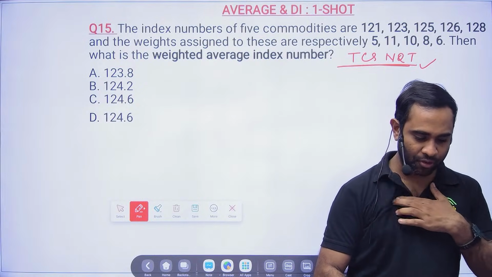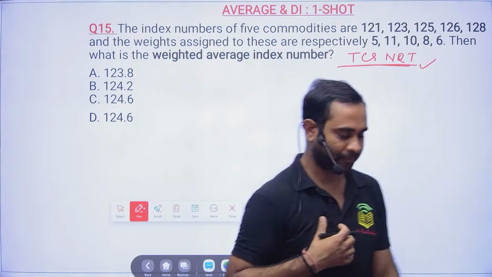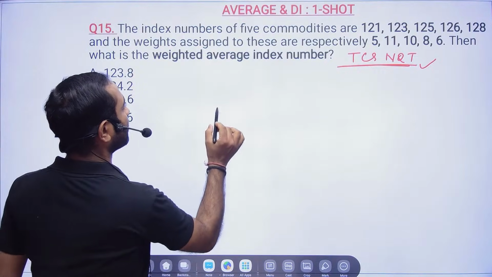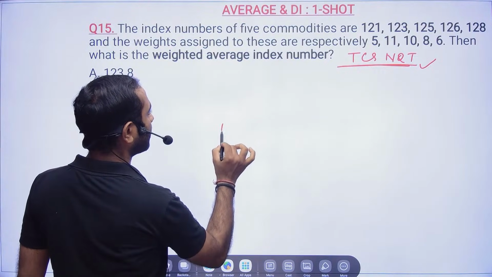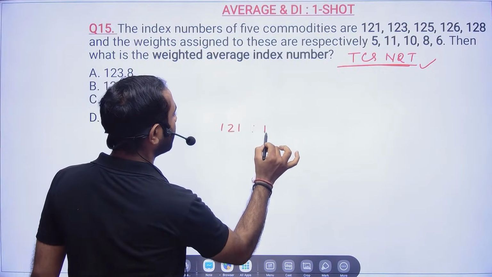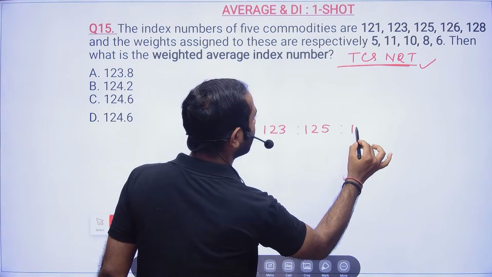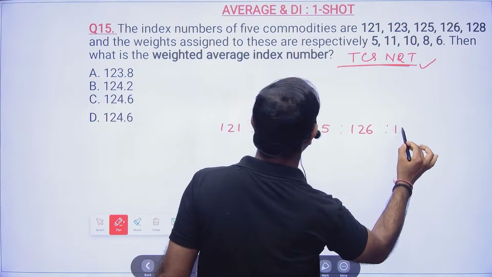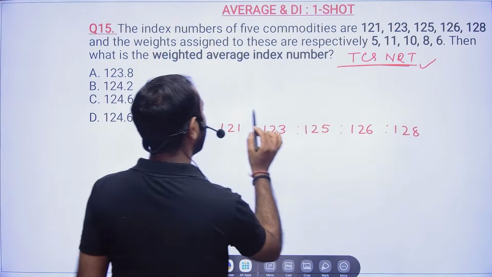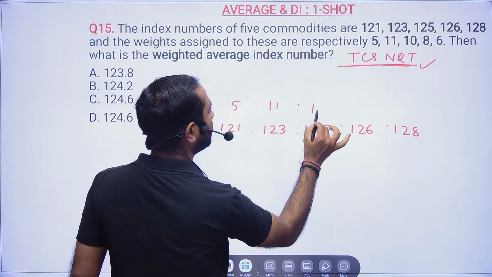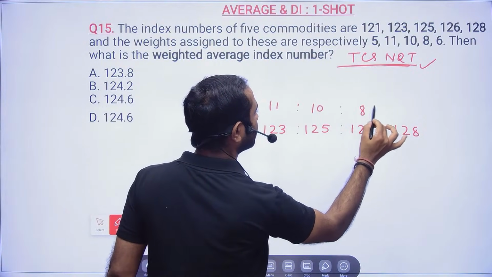Somebody is asking, sir, how to assume like you. Okay, now let's see. So the index numbers of 5 communities are 121, 123, 125, 126, and 128. Okay, and these numbers are 11, 10, 8.